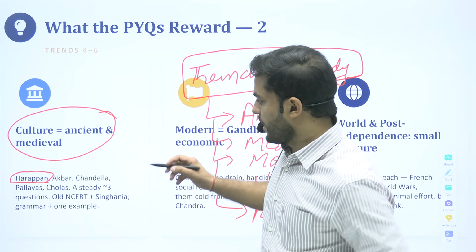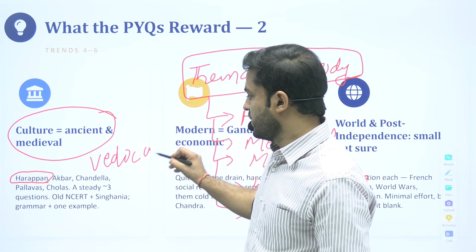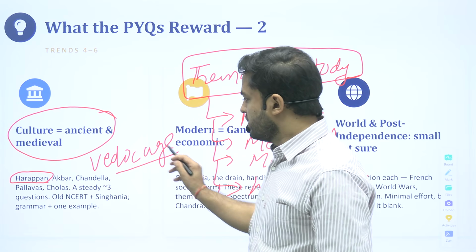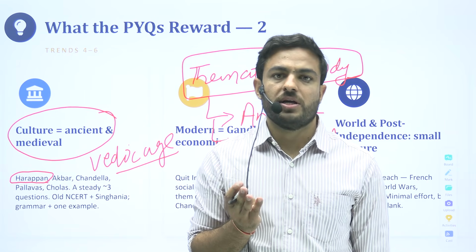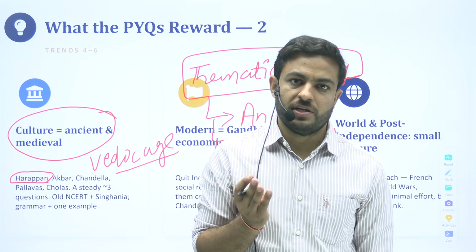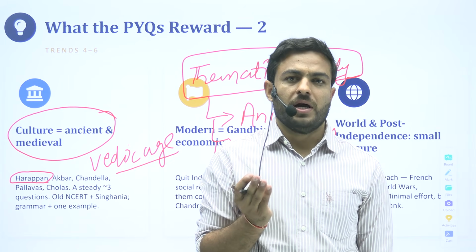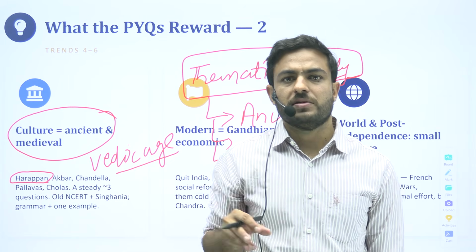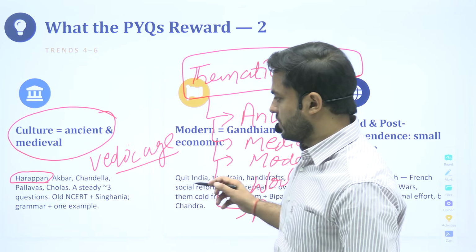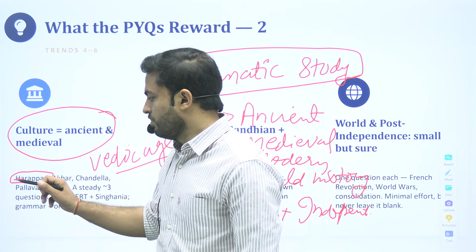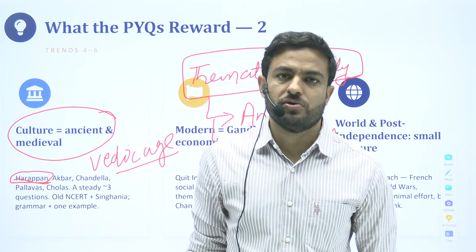So this is one thing. You should have a good idea about the Vedic age. Some of the basic features about the Vedic age, that what was the economic life of people during the Vedic age, the social life of those people, the status of women, and some of the important things that are related to life of that time. Second is the Harappan civilization, or Indus Valley civilization to be more specific.